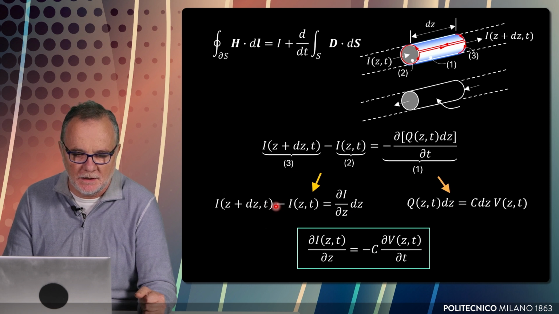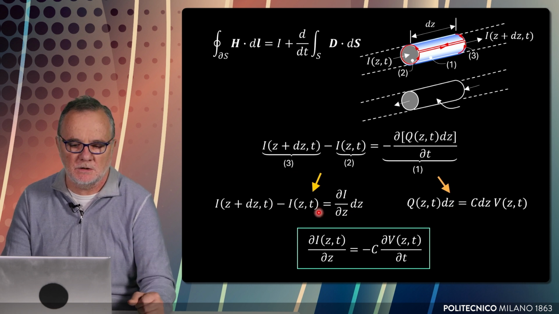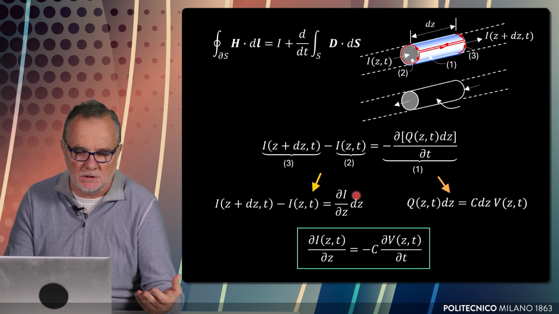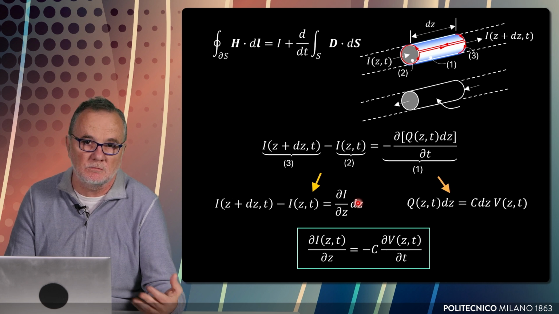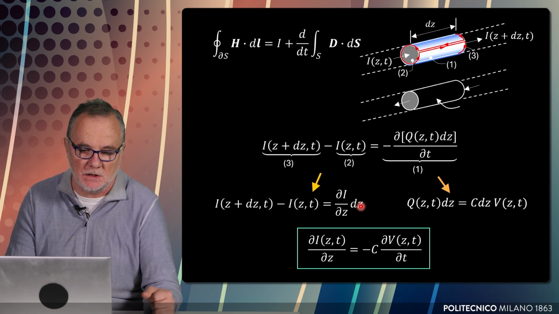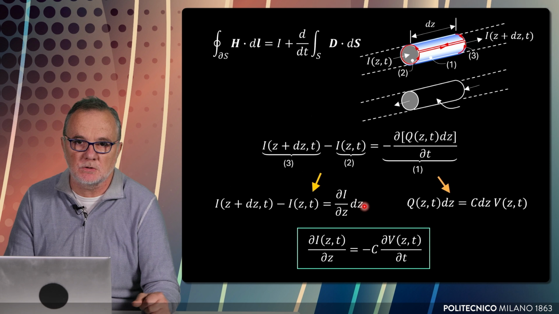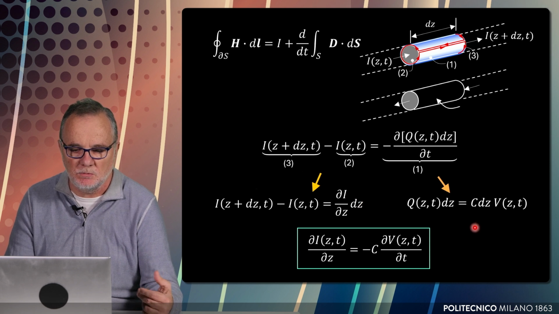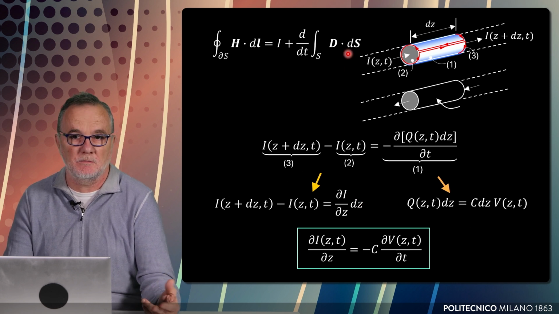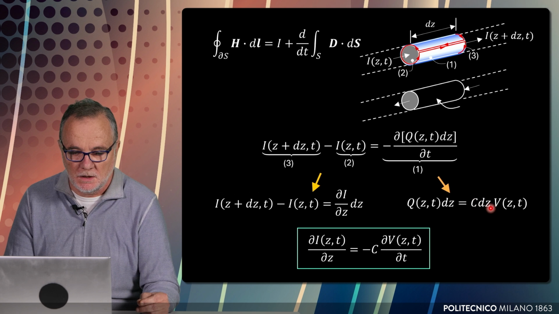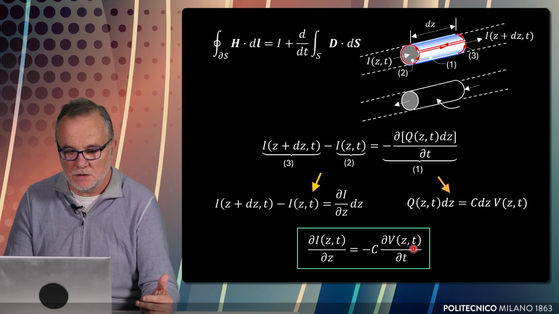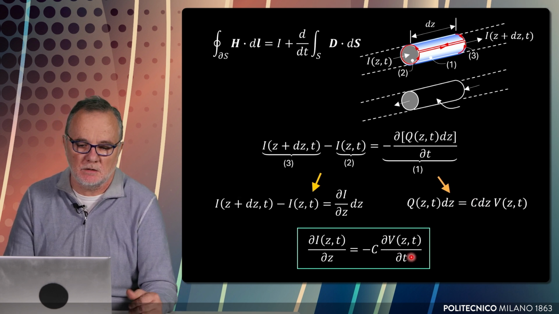Then the left-hand term, by the differential theorem, can be substituted with the partial derivative of the current with respect to Z times dz. There is a simplification of dz also in this case, and we obtain, as an equivalent of Ampere-Maxwell's equation, this second transmission line equation.